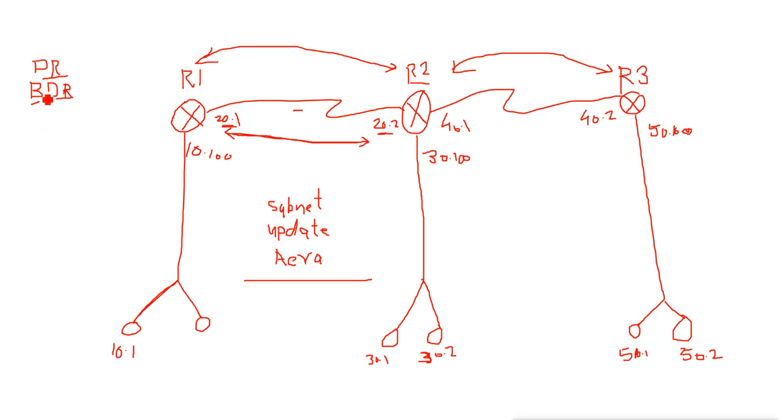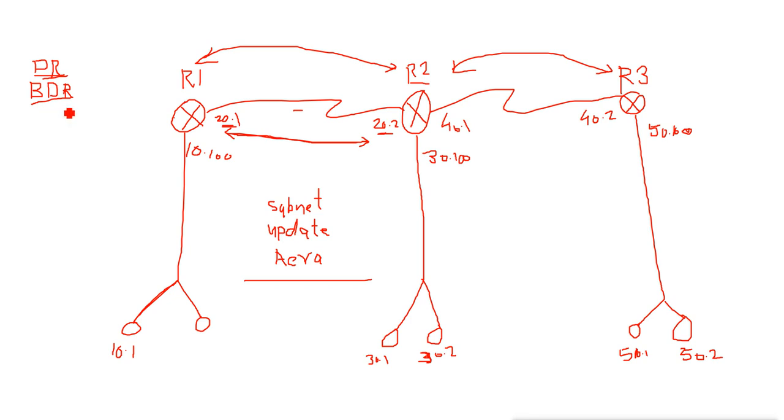Now what is BDR? BDR is just like a non-DR router. It is also a non-DR router, which is not a designated router, but it is actually a second designated router. It is the backup designated router. In case the DR is not available, if the router elected as DR is down or not working, in that situation this BDR will take the place of that DR.